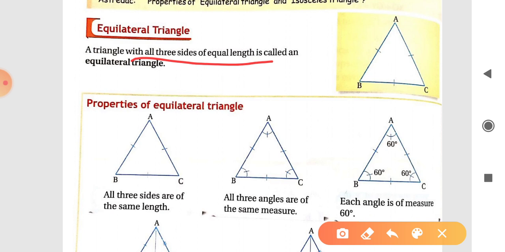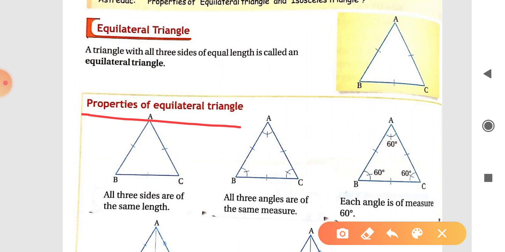Here ABC is an equilateral triangle because AB is equal to BC is equal to CA. All these sides are equal, so this is an equilateral triangle. And what are the properties of an equilateral triangle? There are some properties of an equilateral triangle.